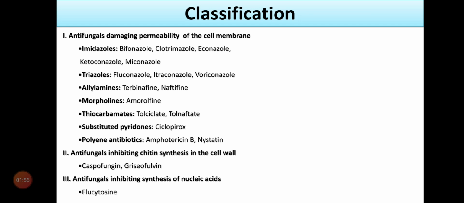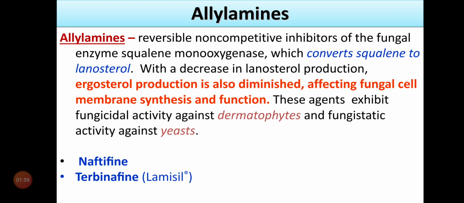The allylamines are the reversible non-competitive inhibitors of the fungal enzyme squalene monooxygenase, which converts squalene to lanosterol, with a decrease in lanosterol production. Ergosterol production is also diminished, affecting fungal cell membrane synthesis and function. These agents exhibit fungicidal activity against dermatophytes and fungistatic activity against yeasts.